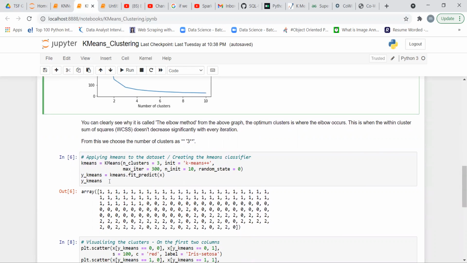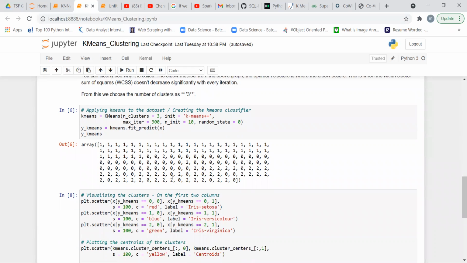Now we predict the value of y based on the x data set. At k equals 3 we have 3 centroids, and all the data is divided into 3 clusters.